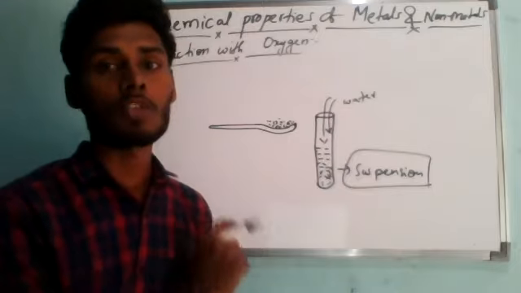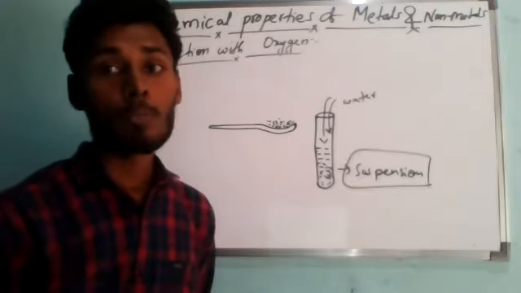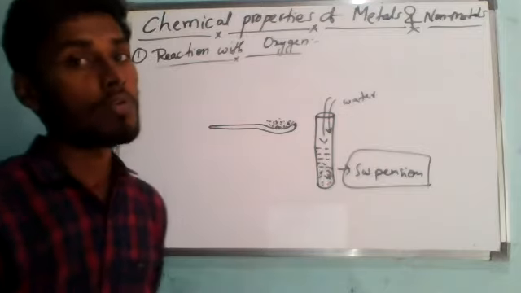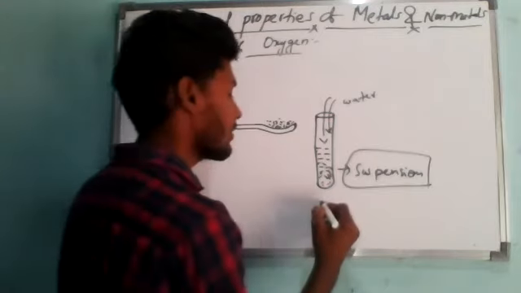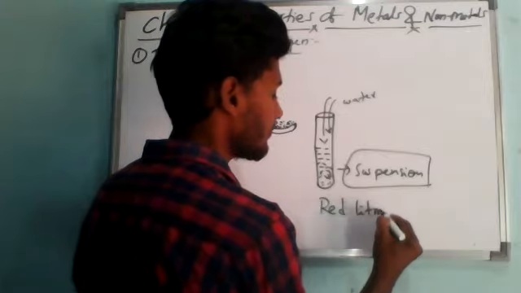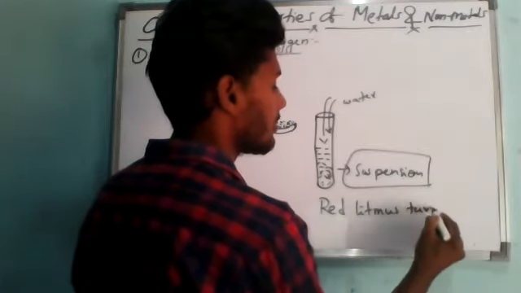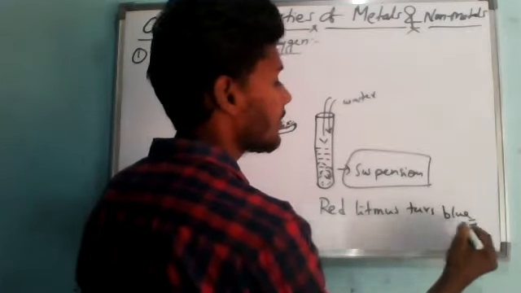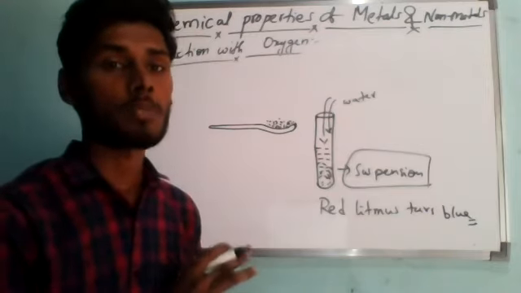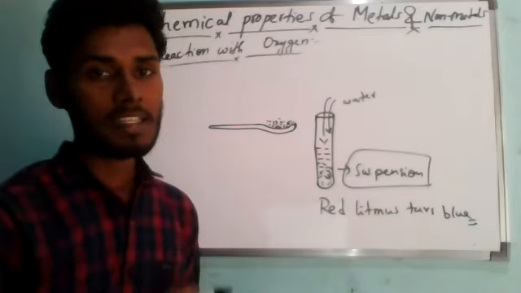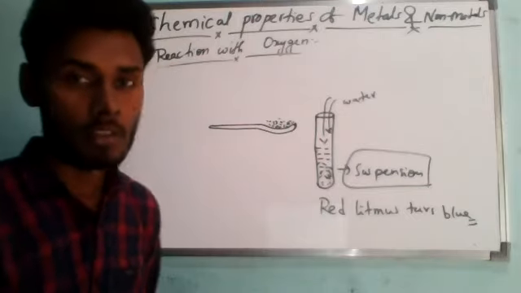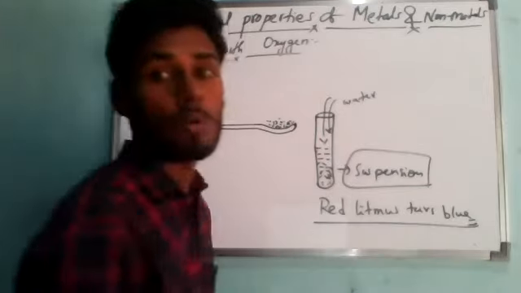Now test this suspension of iron oxide with blue litmus paper and red litmus paper one by one. We will find that the red litmus paper turns blue, and the blue litmus shows no reaction. This shows that the iron oxide suspension is basic in nature, because only basic substances turn red litmus to blue.